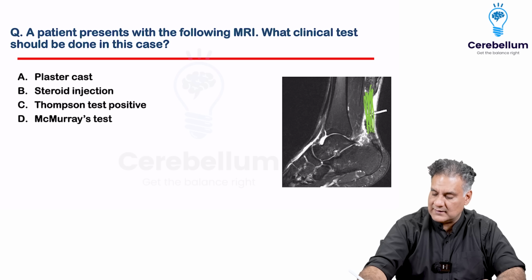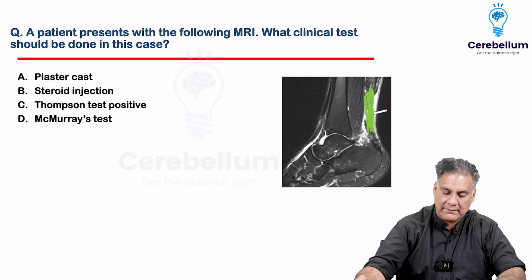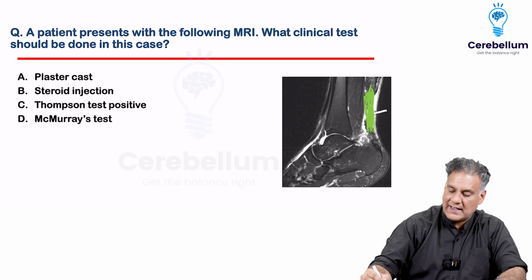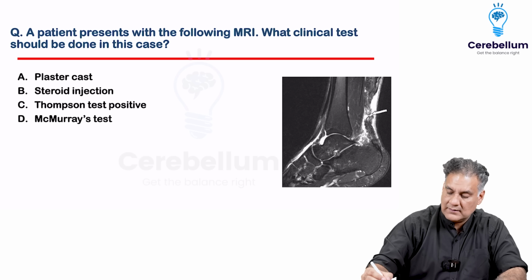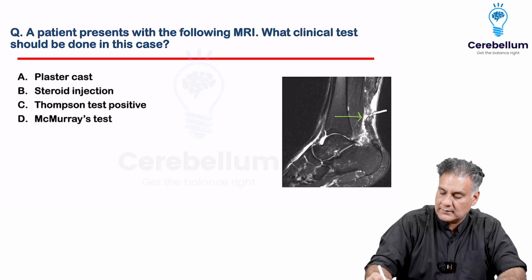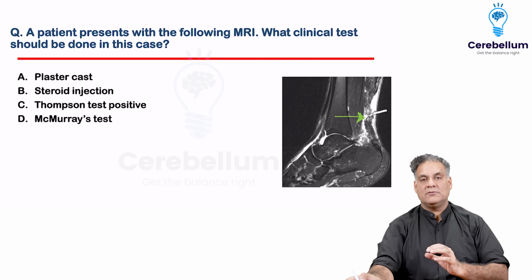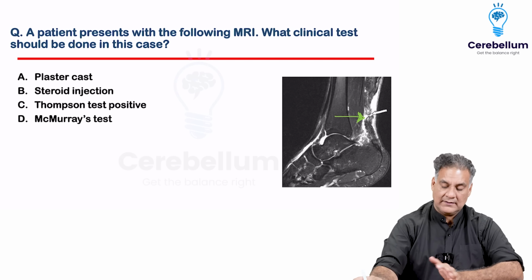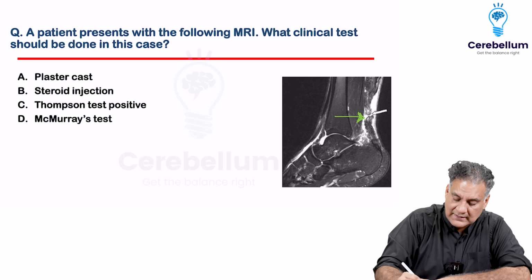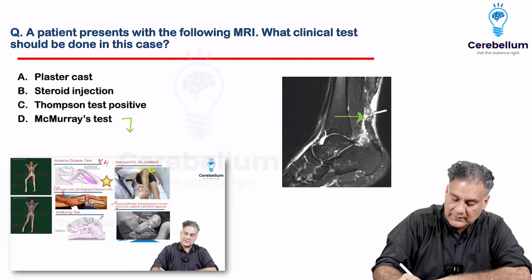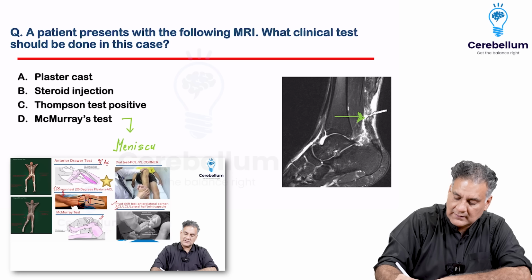Now in this tendo Achilles, there is a gap here. So when you see a gap at the tendo Achilles, you can see a gap here. Now they are asking you, what are you suspecting here? What will you do here? So when you have a gap here, let's understand each option. The McMurray test is for meniscus injury of the knee. So it has got nothing to do with the ankle.